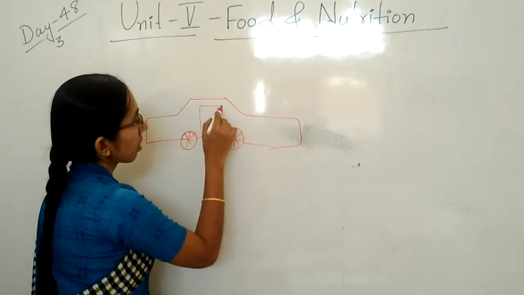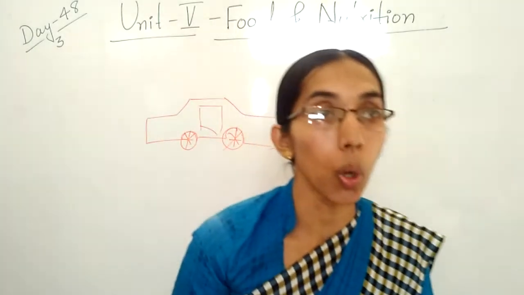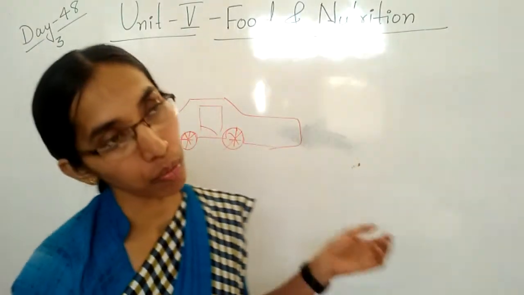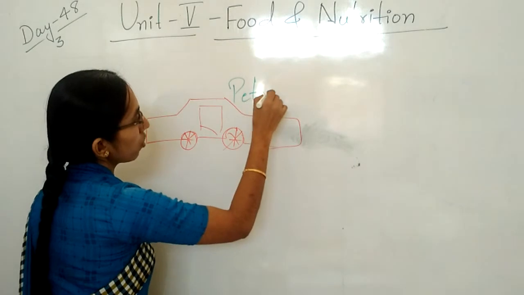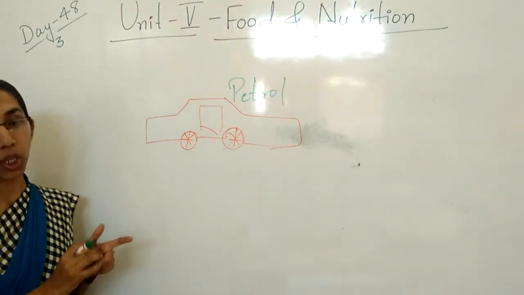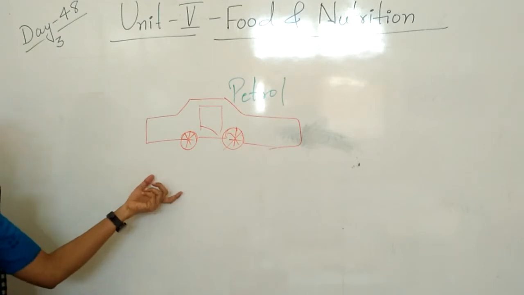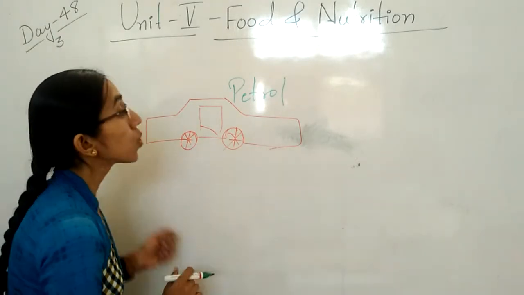In that car, there is no petrol. Can this car move without petrol? No. So here, petrol gives energy to the car.